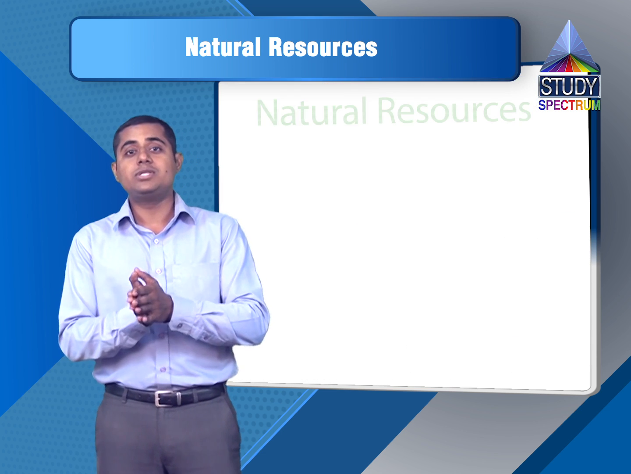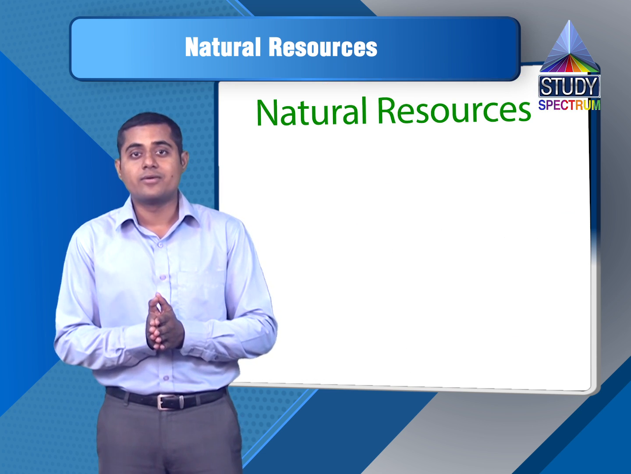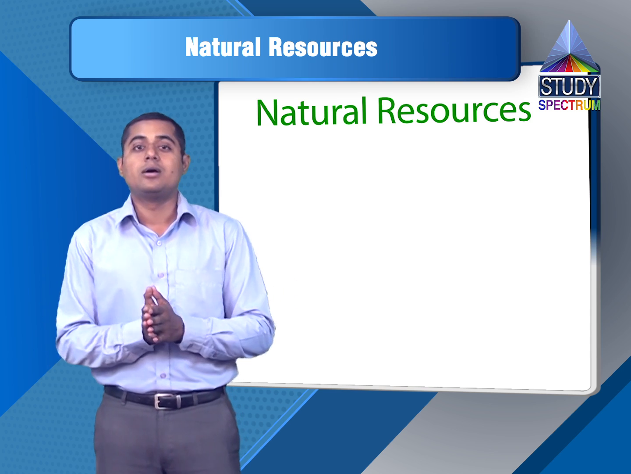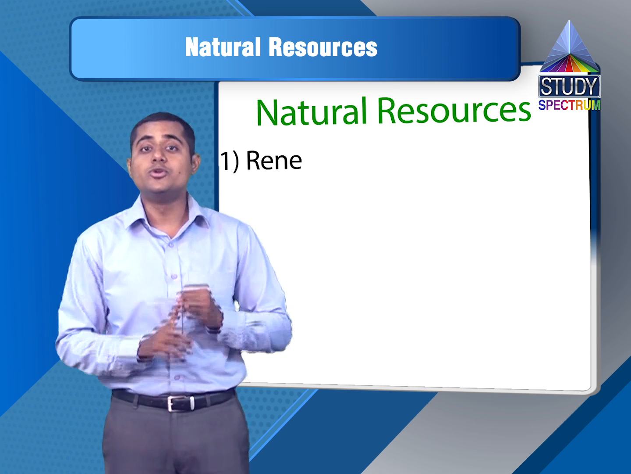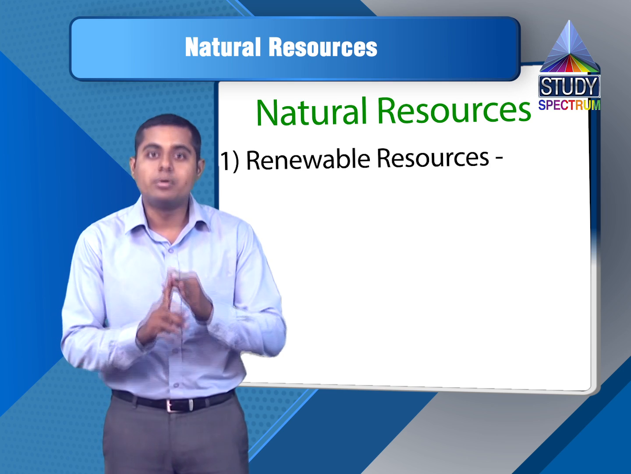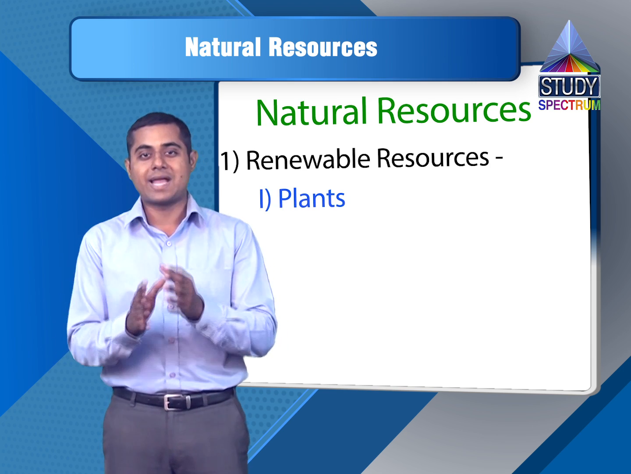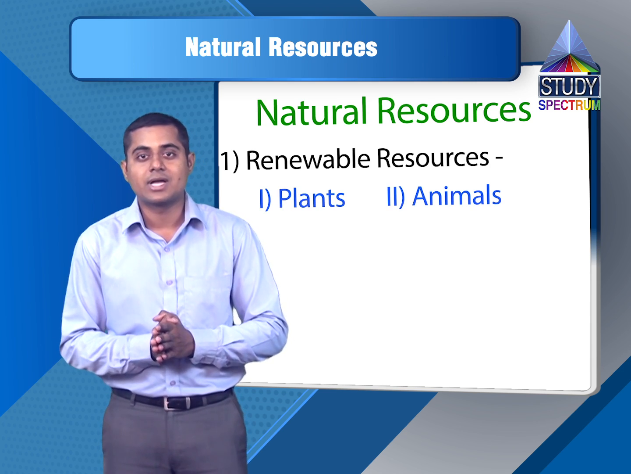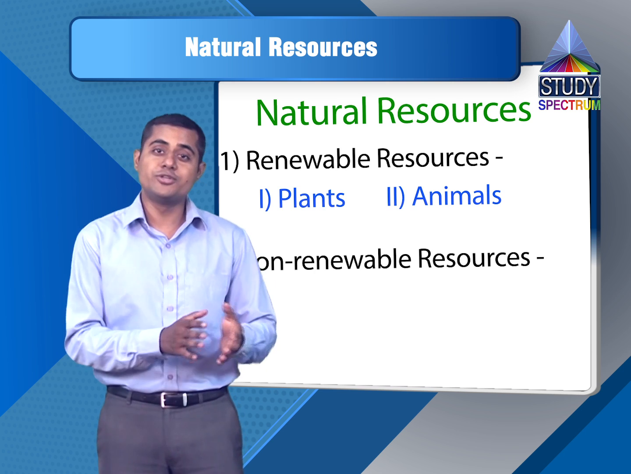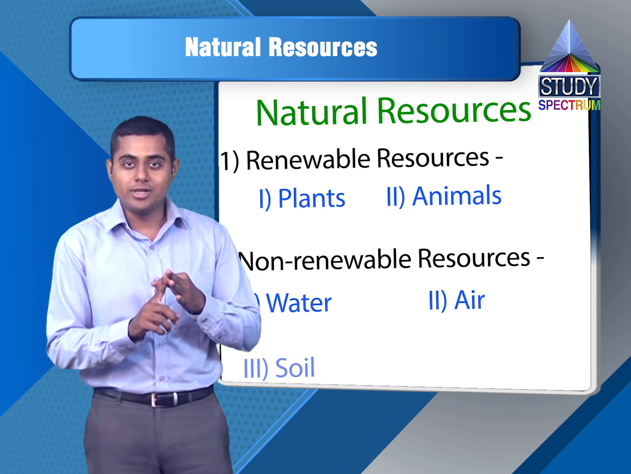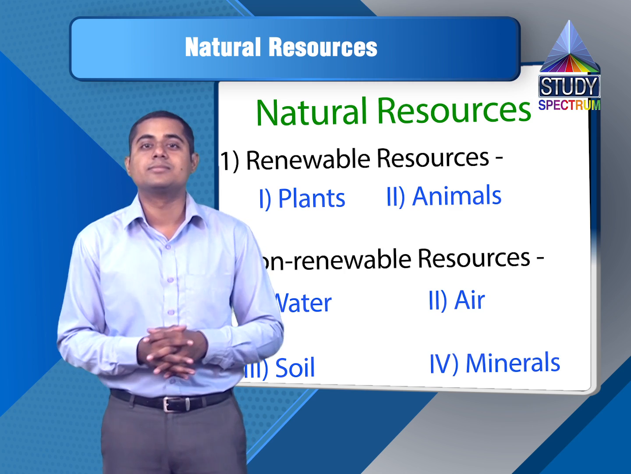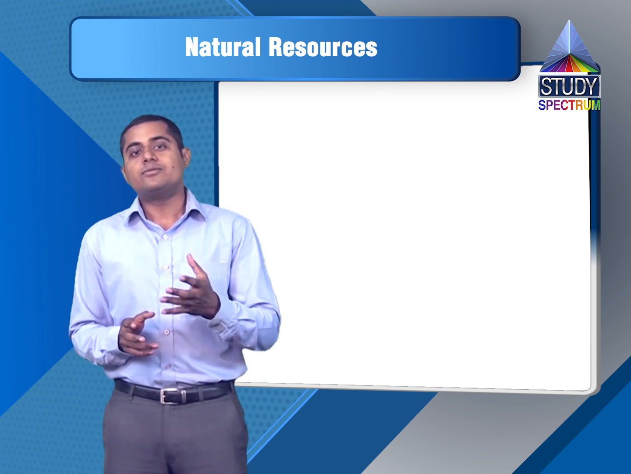So while talking about the natural resources, we can divide them into 2 parts. One, which are actually living things, and that's why they can reproduce. So they are renewable natural resources. Those are plants and animals. And those which are not renewable are water, air, soil, and minerals. Let's start with the air.